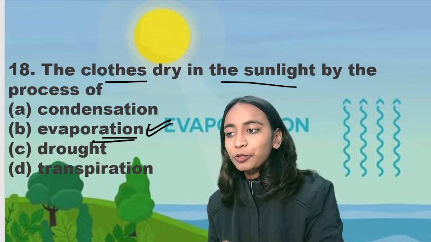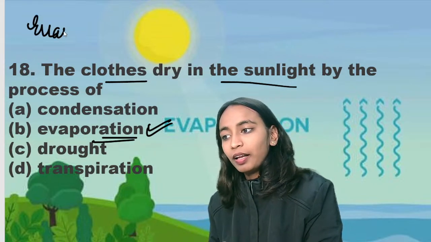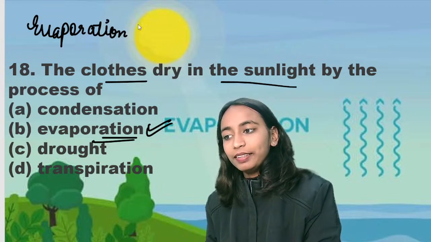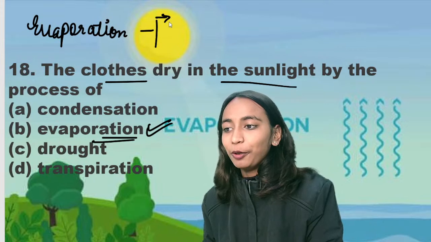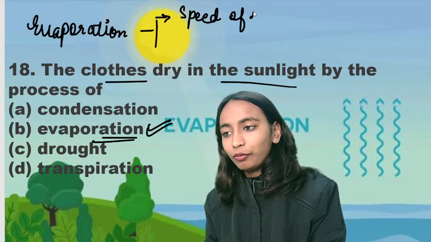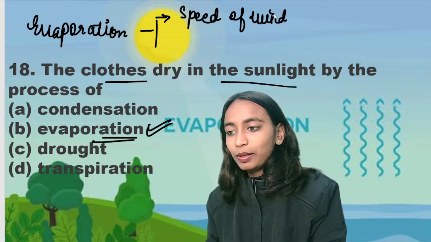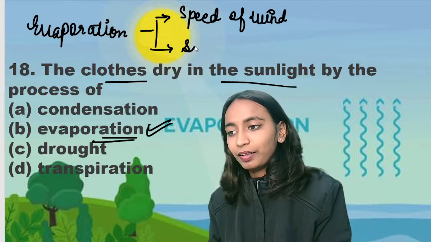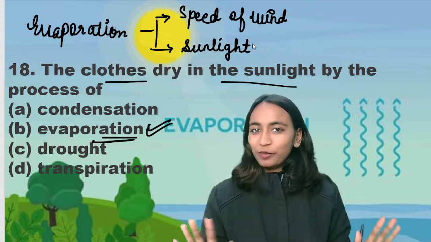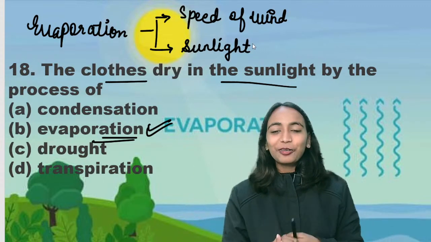Now if you look at evaporation, there are basically 2 things that affect evaporation. These 2 things are speed of wind, as well as sunlight. So in a brighter sun the clothes will dry faster. On a windy day the clothes will dry faster.